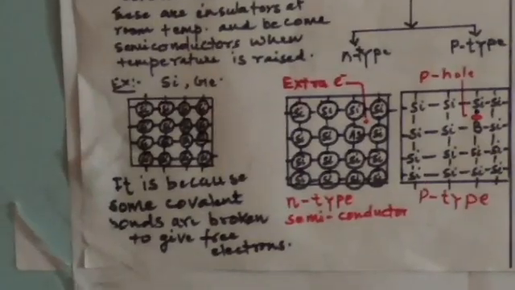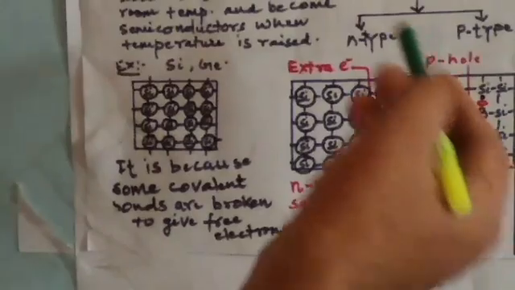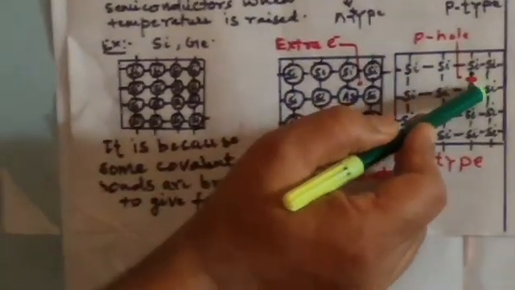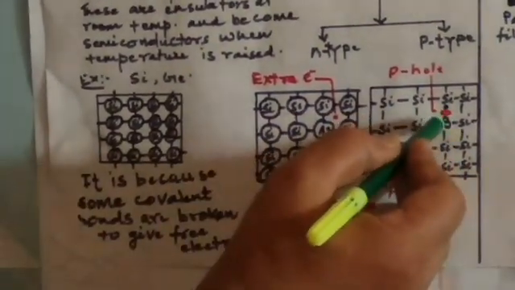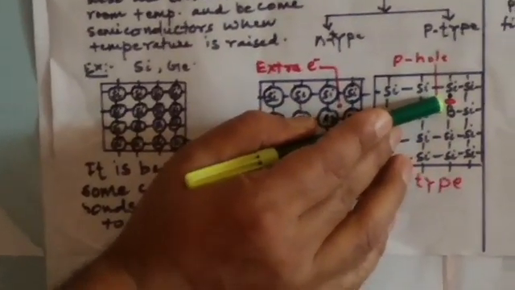semiconductor. On the other hand, when pure semiconductor like silicon and germanium is doped with group 13 elements having only 3 valence electrons, like boron, gallium, indium, see here, this is what happens. The 3 valence electrons of boron form covalent bonds with 3 neighboring silicon atoms. But at the 4th place, what we see is a positive hole.